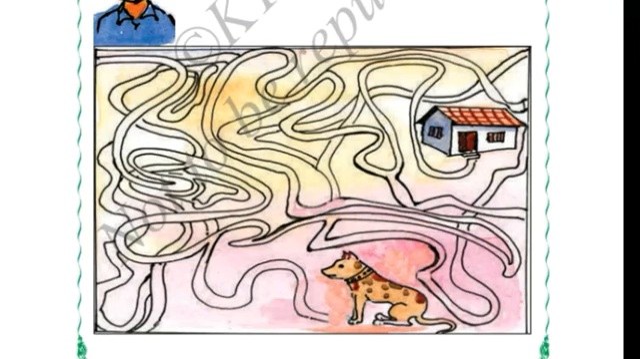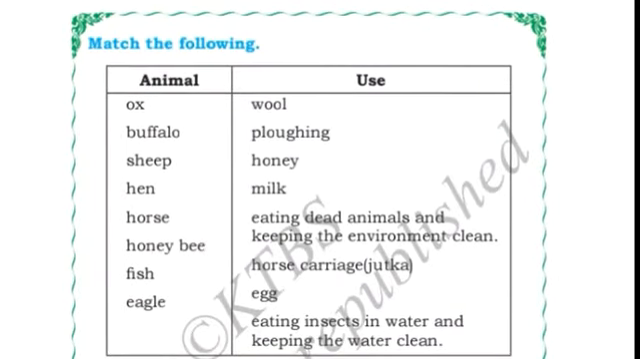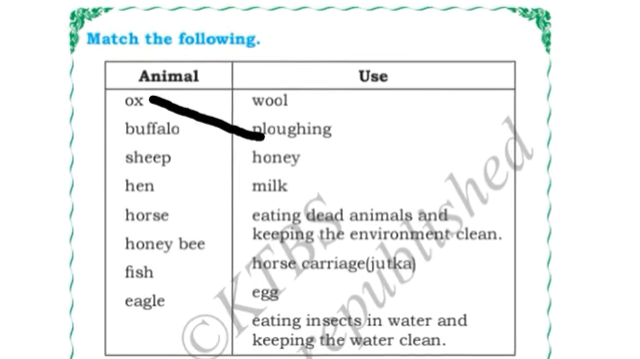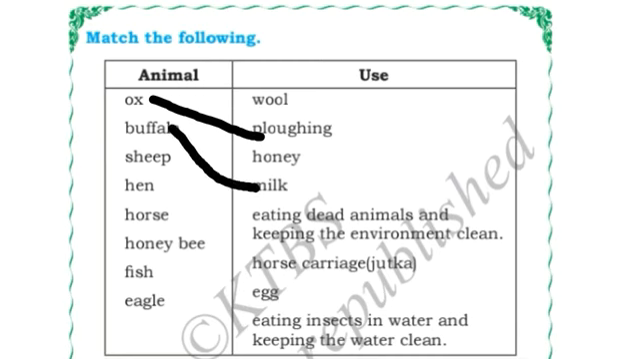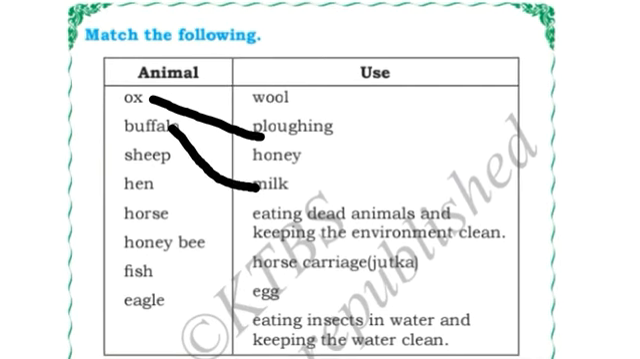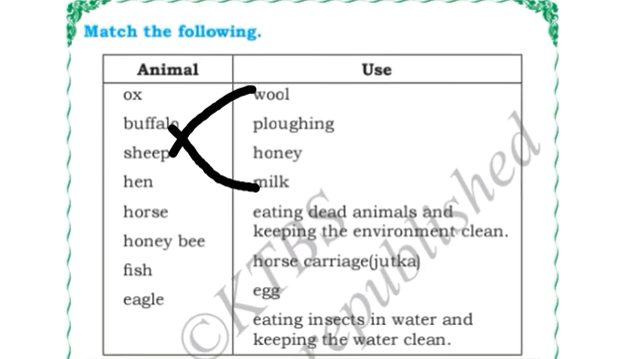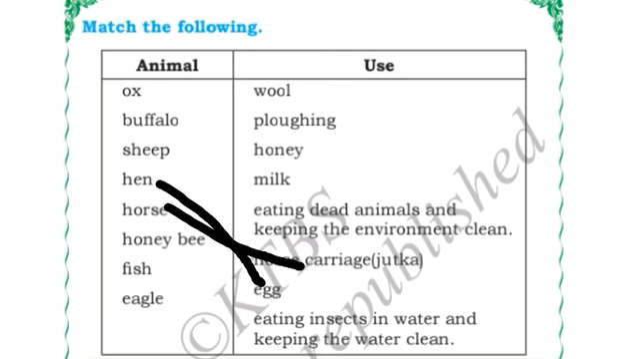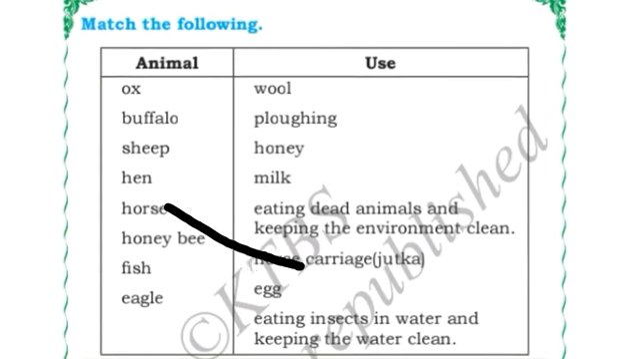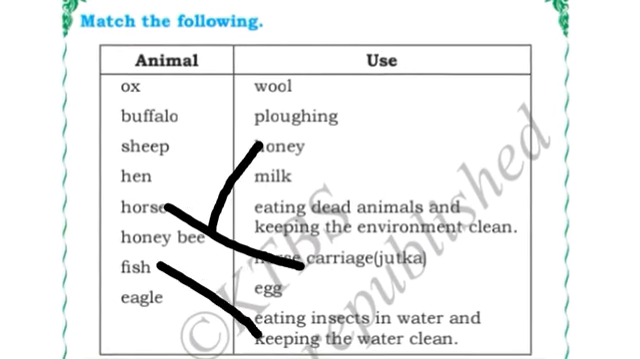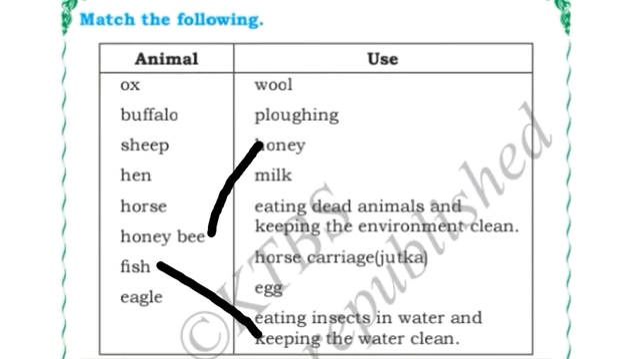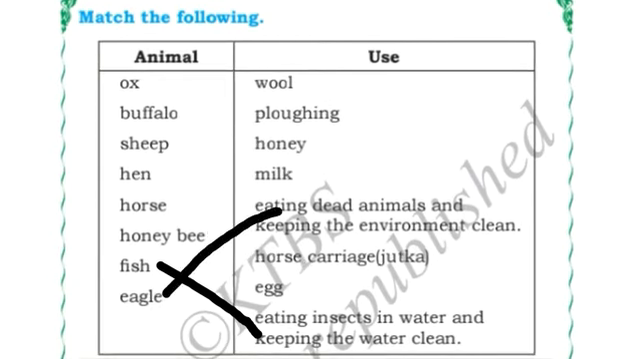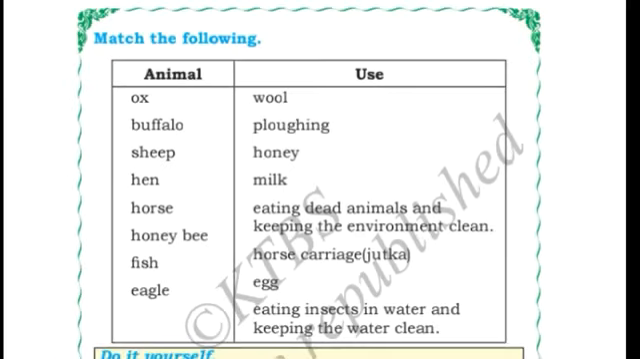Okay, next. Match the following animals and their uses. Here let us match. Ox helps in plowing. Buffalo gives us milk. Sheep gives us wool. Hen gives us egg. Horse carriage, jhatka. Fish eating insects in water and keeping the water clean. Eagle eating dead animals and keeping the environment clean. Okay, next.